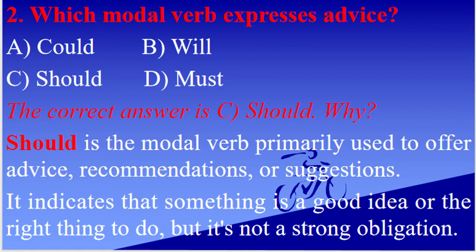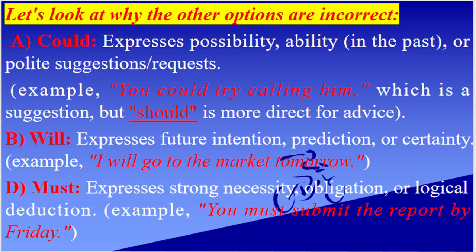2. Which modal verb expresses advice? A, could; B, will; C, should; D, must. Correct answer is C, should. Why? Should is the modal verb primarily used to offer advice, recommendations, or suggestions. It indicates that something is a good idea or the right thing to do, but it's not a strong obligation. Let's look at why the other options are incorrect. Could expresses possibility, ability in the past, or polite suggestions or requests. Example, you could try calling him, which is a suggestion, but should is more direct for advice.